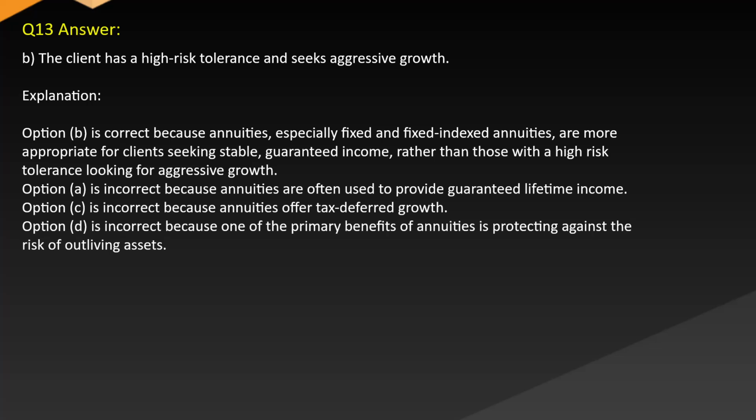Option A is incorrect because annuities are often used to provide guaranteed lifetime income. Option C is incorrect because annuities offer tax-deferred growth. Option D is incorrect because one of the primary benefits of annuities is protecting against the risk of outliving assets.